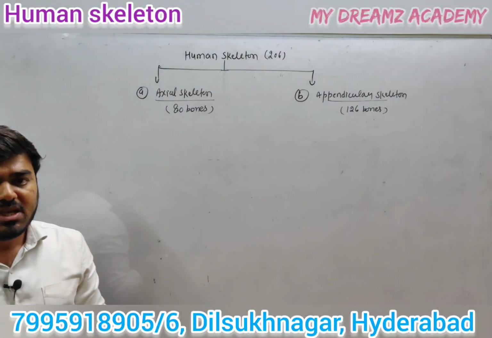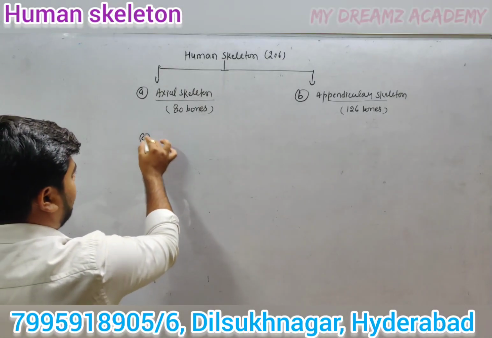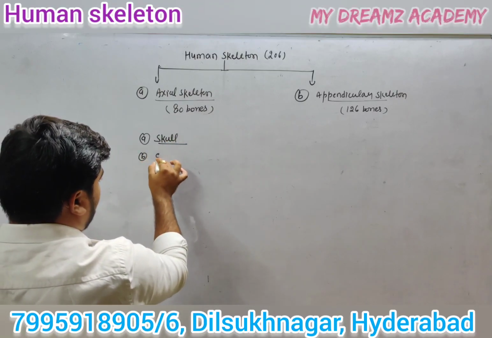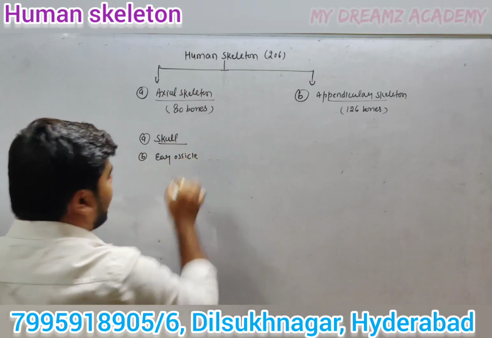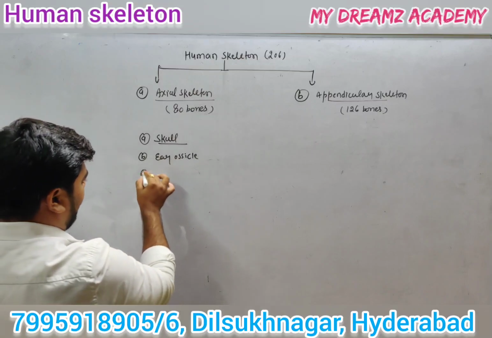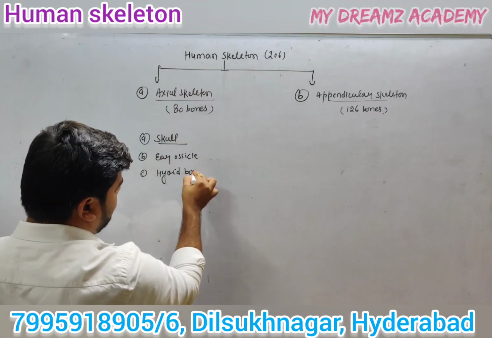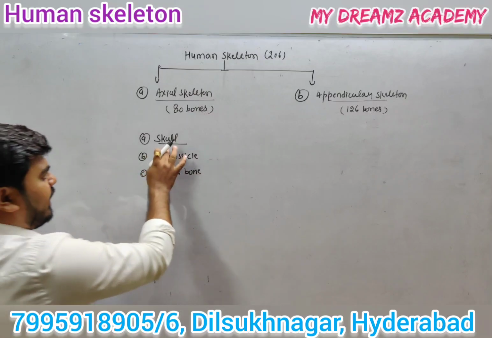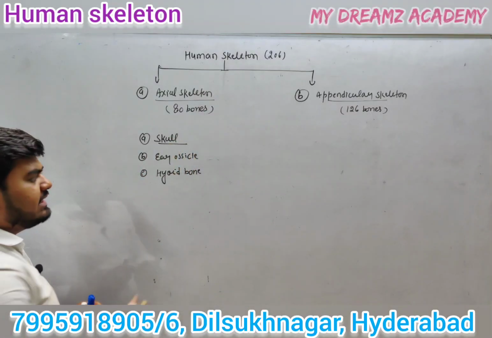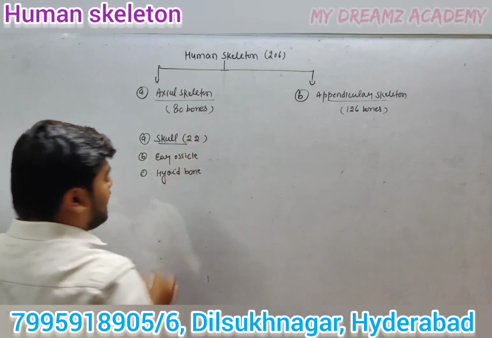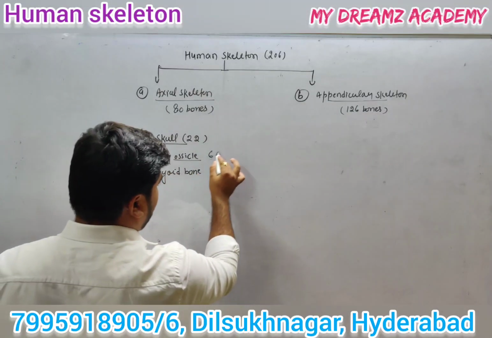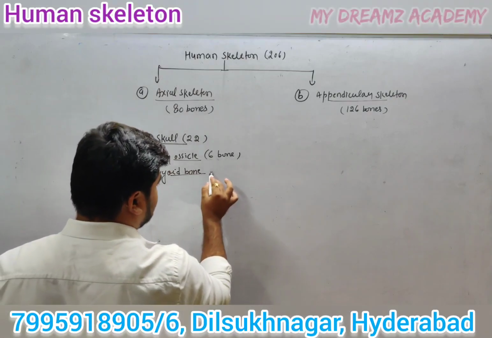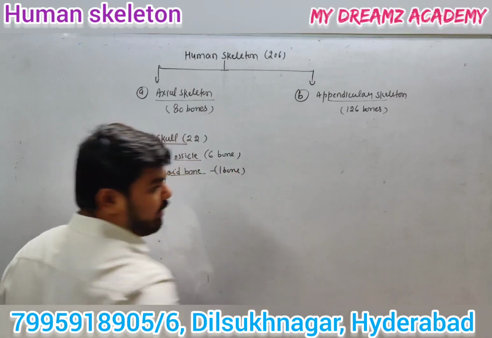So let's start and discuss the axial skeletal system. Under the axial skeletal system, the first part is known as the skull. The second part is the ear ossicles. Next is the hyoid bone, which is also part of the axial skeleton. Out of 80 bones, 22 bones are present in the skull region. There are 6 bones in the ear ossicles, meaning 3 pairs. Next is the hyoid bone, which is a single bone.